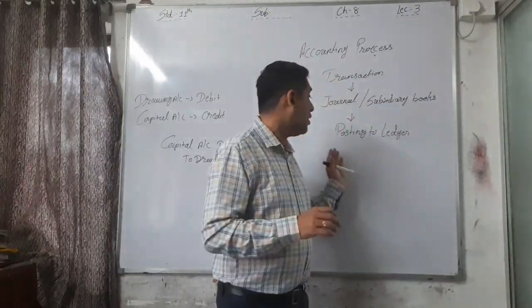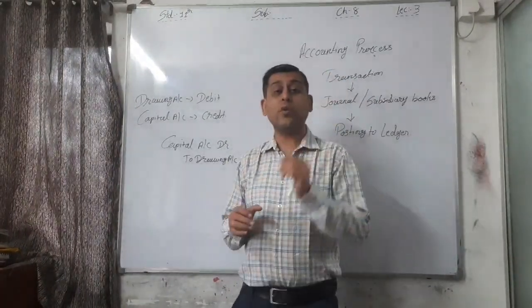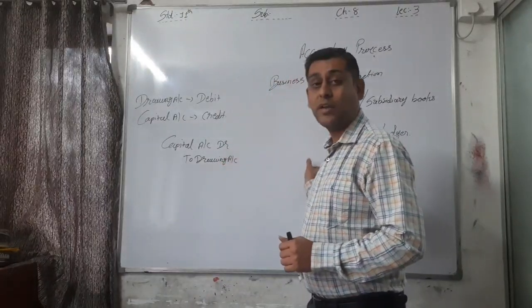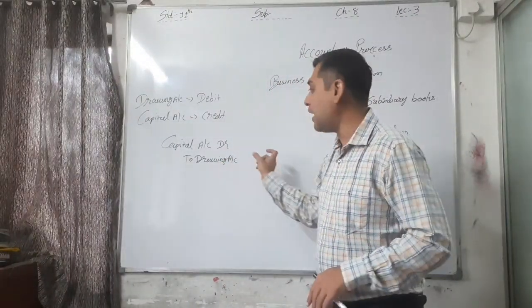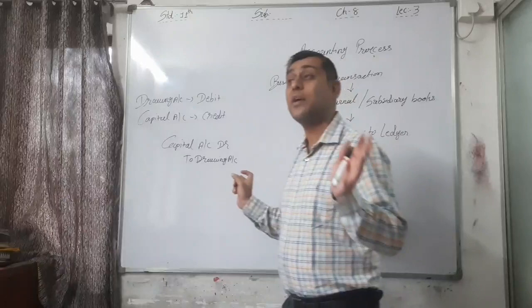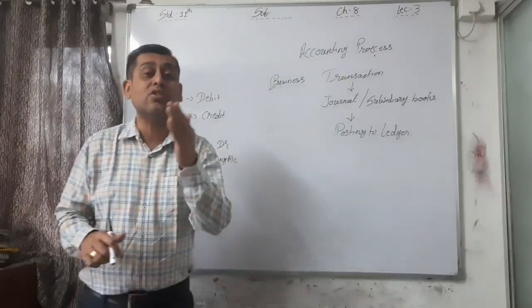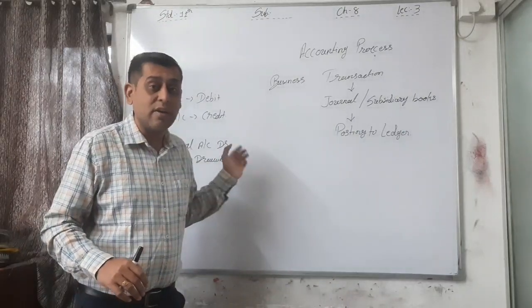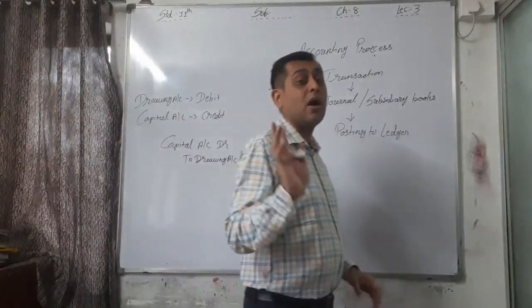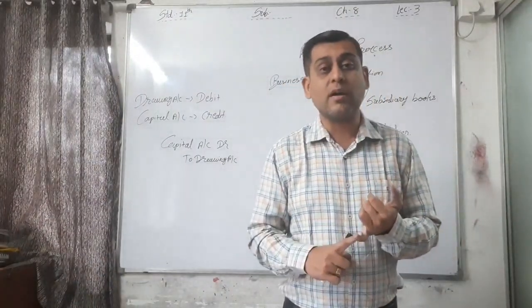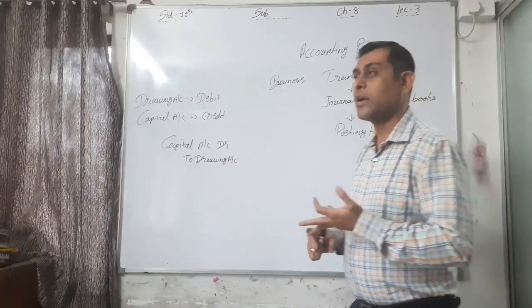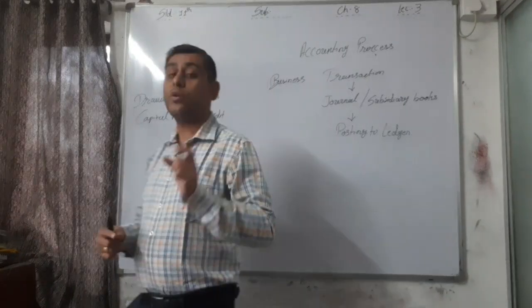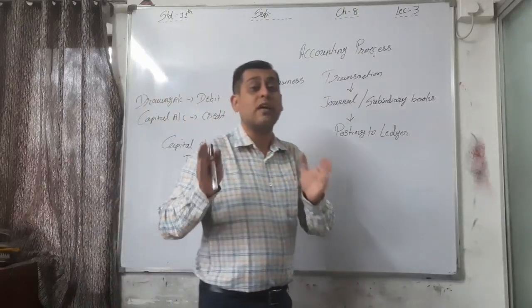But now in the posting to ledger, what we have to do? A separate capital account is there, a separate drawings account is there, a separate Akash account is there, a separate Dharti account is there. Now we have to record each and every transaction to that particular account. Cash account, bank account, Dharti account, Akash account, capital account, drawing account, different types of accounts.